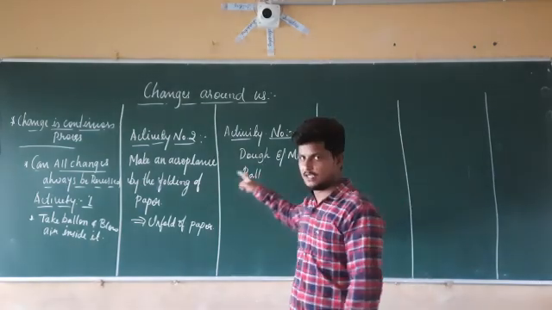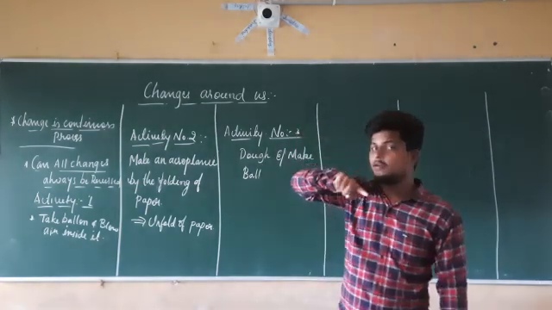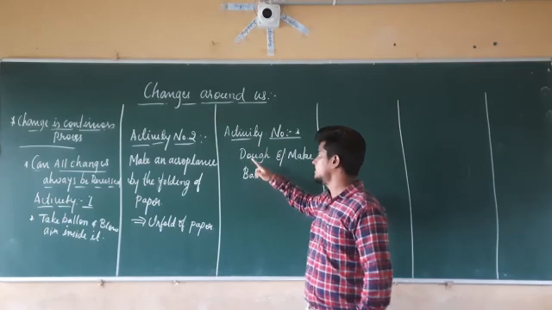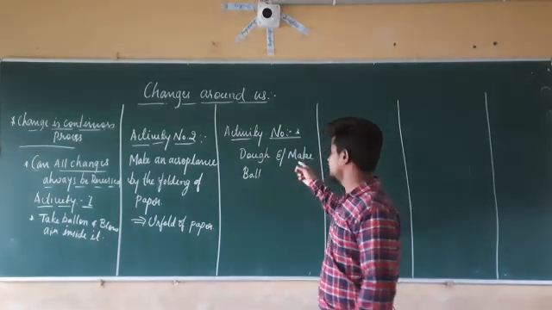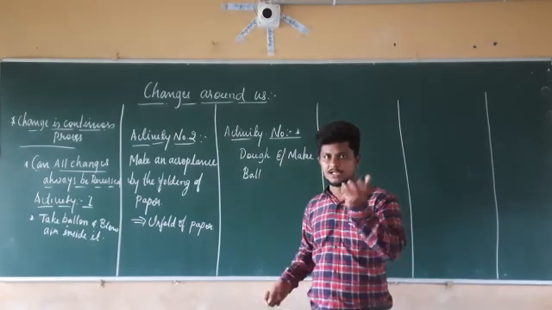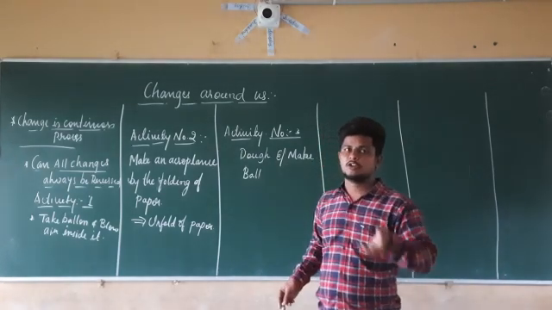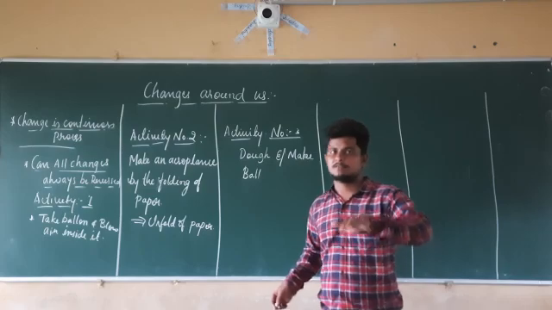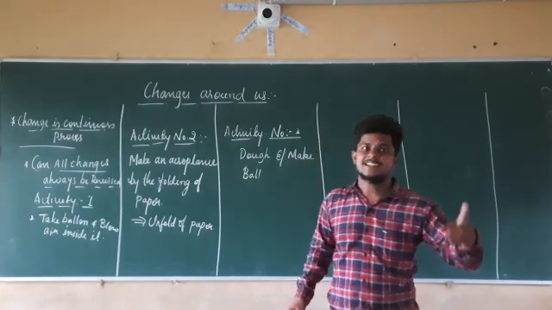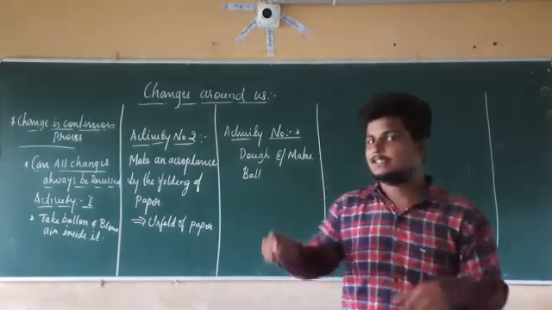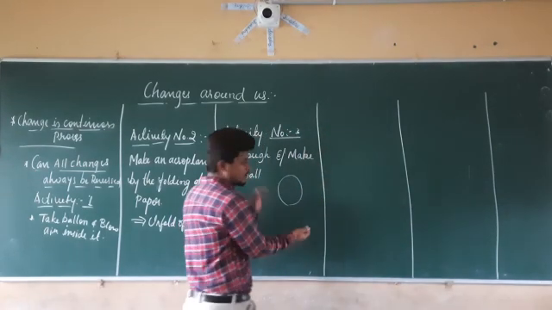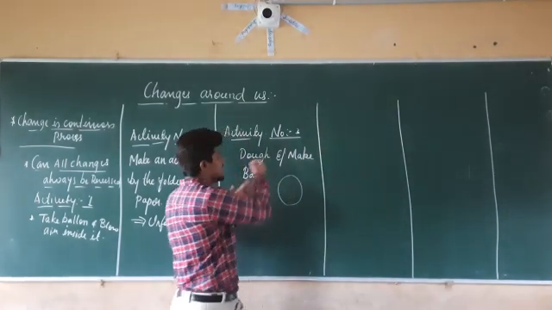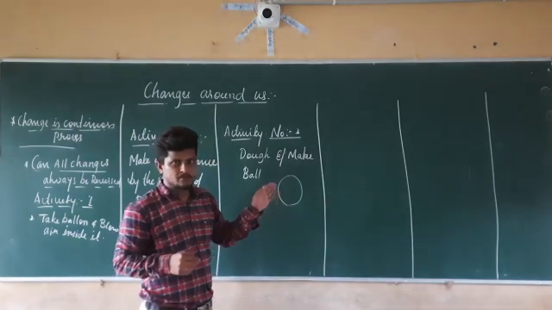So here you have to remember that before making a ball, it is the dough. After making a ball, it looks like a ball. After that, when it is made into the chapati or roti, it becomes circular. If it does not get the desired shape of the chapati or roti, we are going to mix it again and make it a dough.